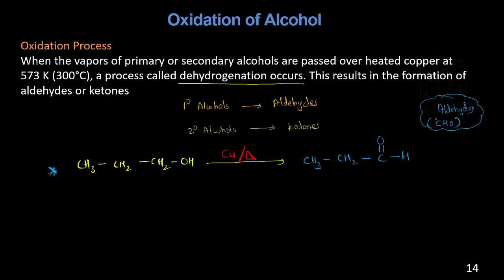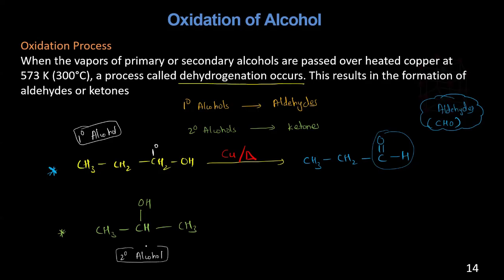So this is an aldehyde. You can see here the C double bond O H, which is an aldehyde. The same, if you use the secondary one, CH3, CH, CH3. So the carbon is attached to two different carbons. So we call this a secondary alcohol. Okay, so remember, this is a primary alcohol and this is a secondary alcohol.